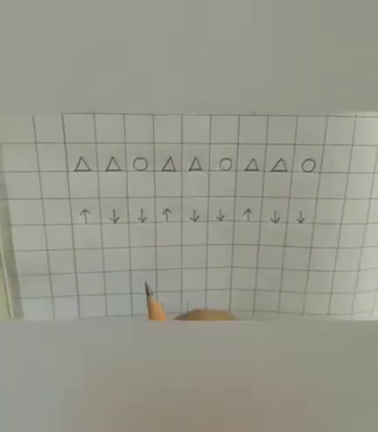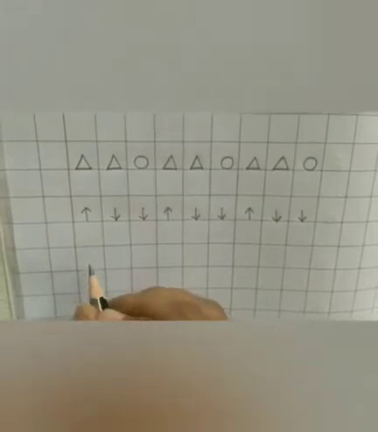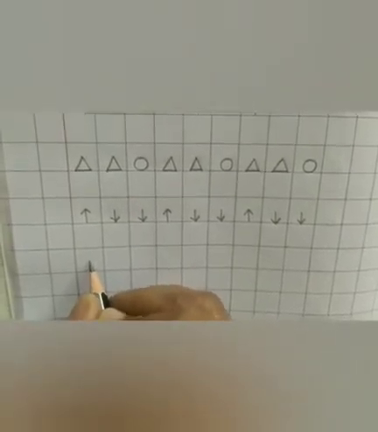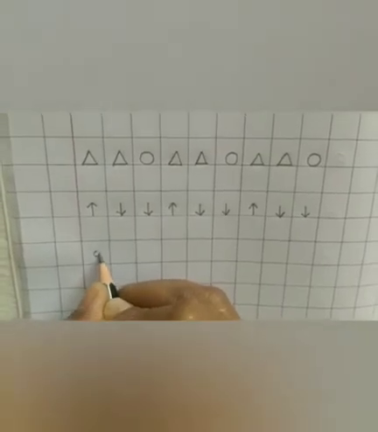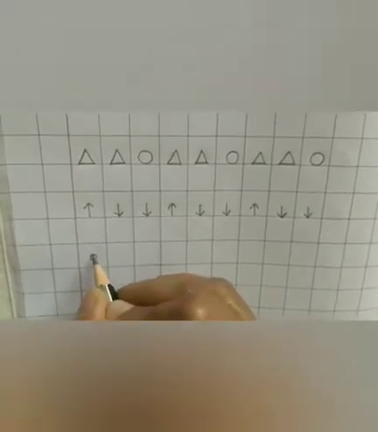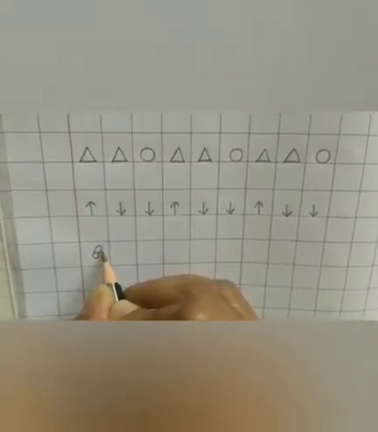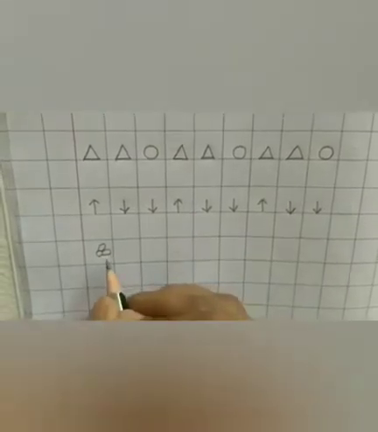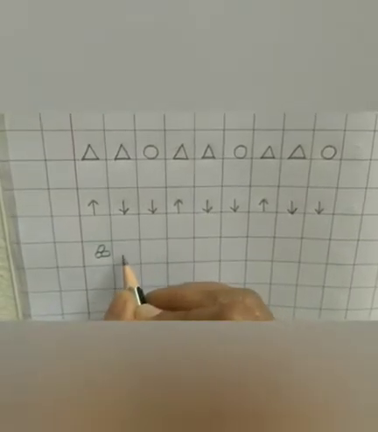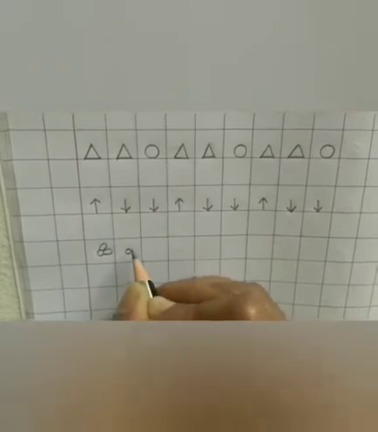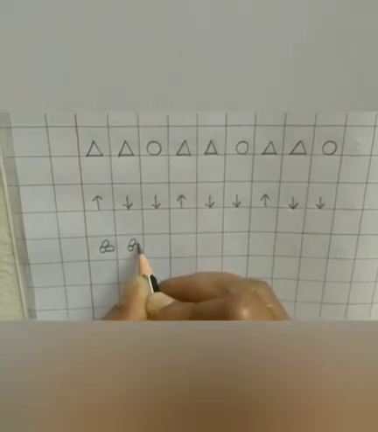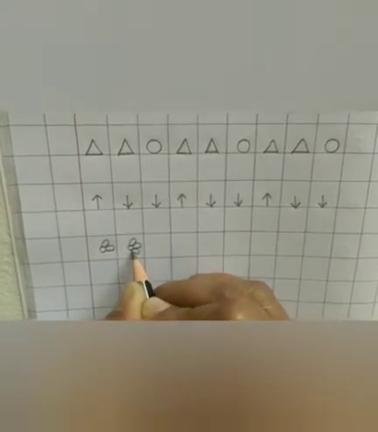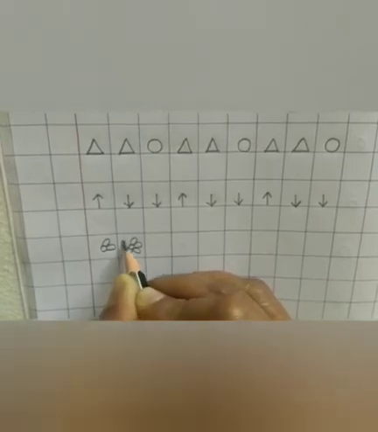Now again leave one box, and here we'll draw a flower, but an incomplete flower, that is a flower with 2 petals. Now in the next box, a flower with 5 petals. 1, 2, 3, 4, 5.